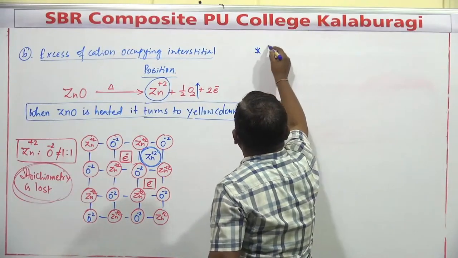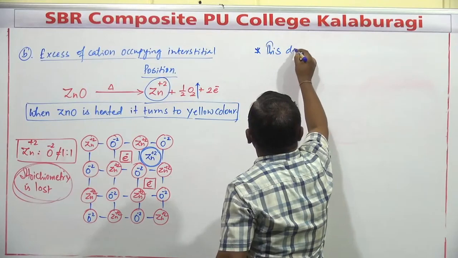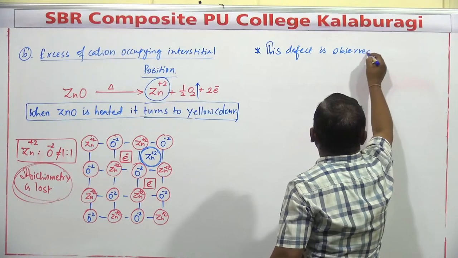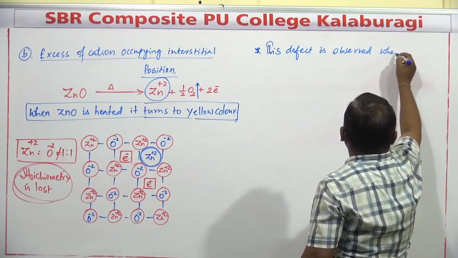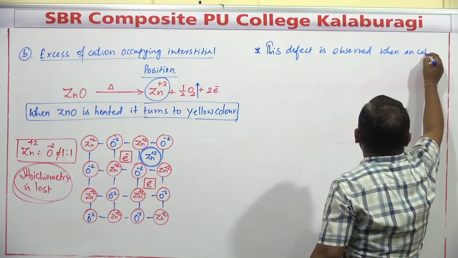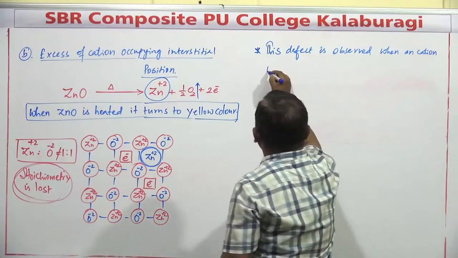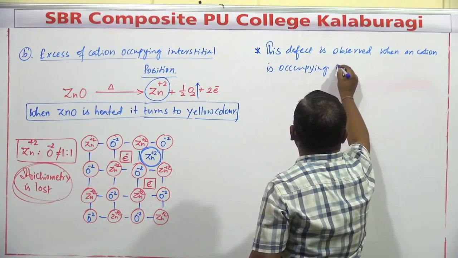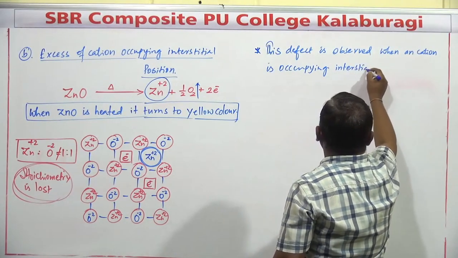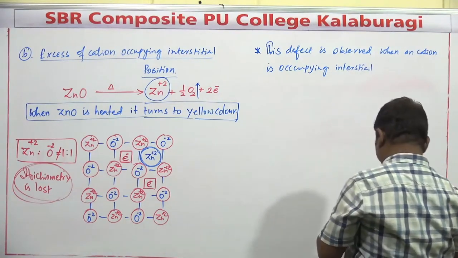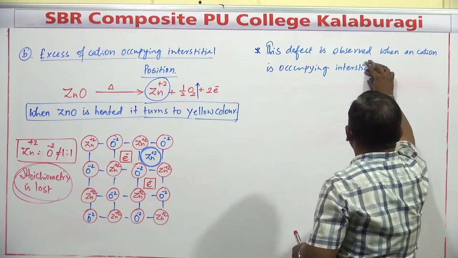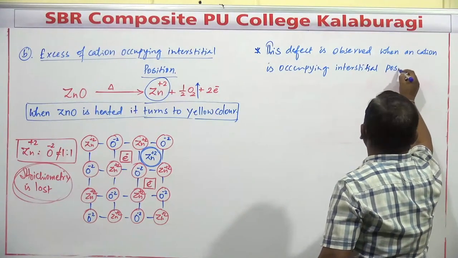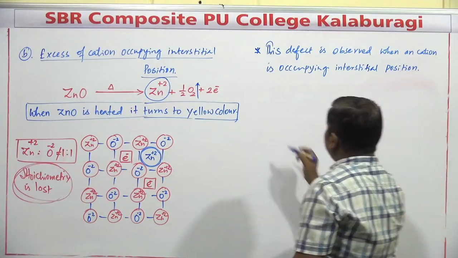Number one, this defect is observed when a cation or metal ion is occupying the interstitial position. Interstitial position. Right? Second one,